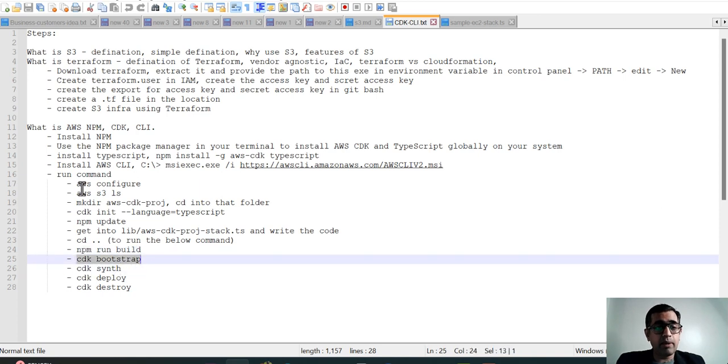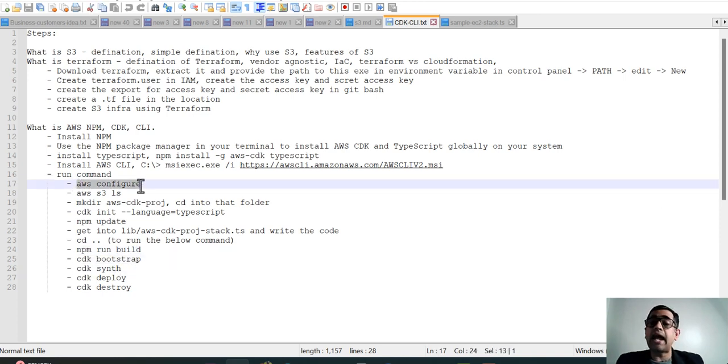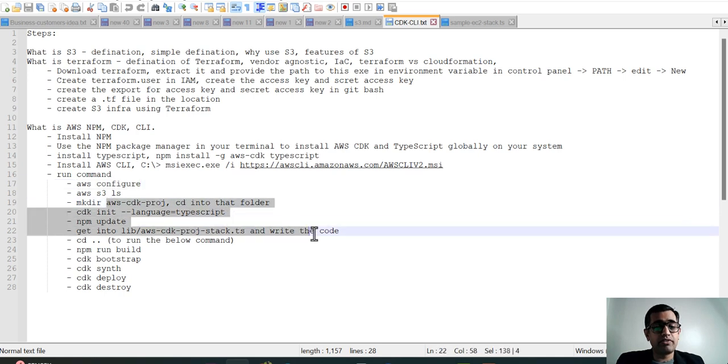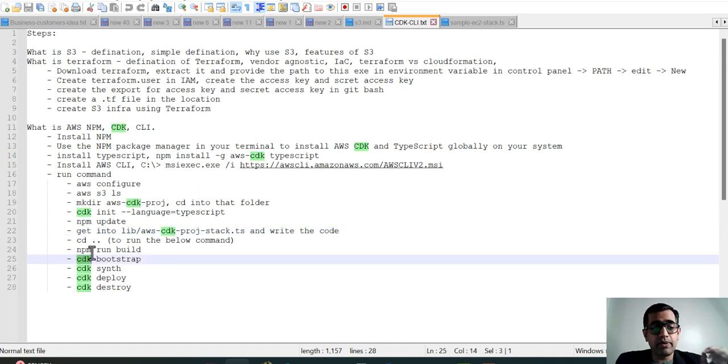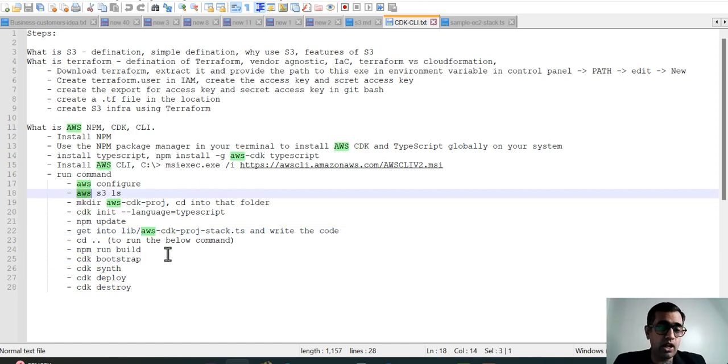Now we are going to use all of these commands, and before we understand how the CDK works, we'll have to understand how the CDK knows which account it has to deploy in. That is where AWS configure comes into the picture. Once you say AWS configure, it will ask for a default region, your secret ID, your secret passcode, etc. It will configure everything, so that your environment can understand what the CDK means and what AWS means.